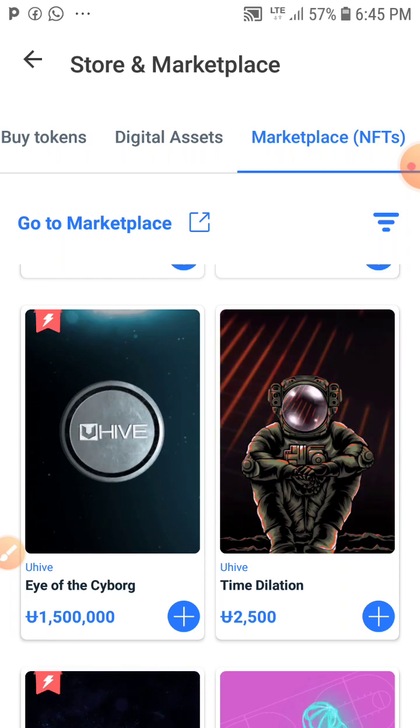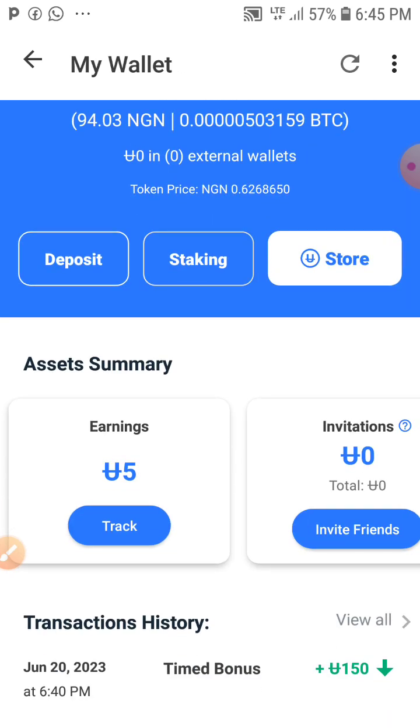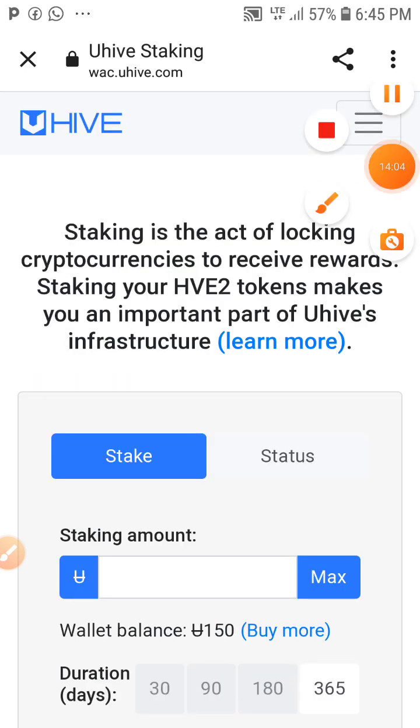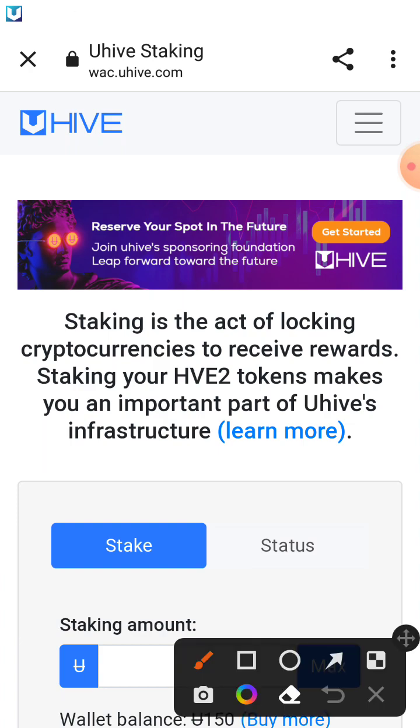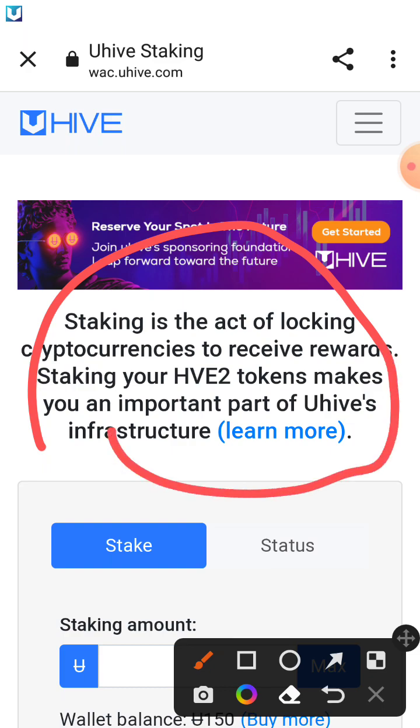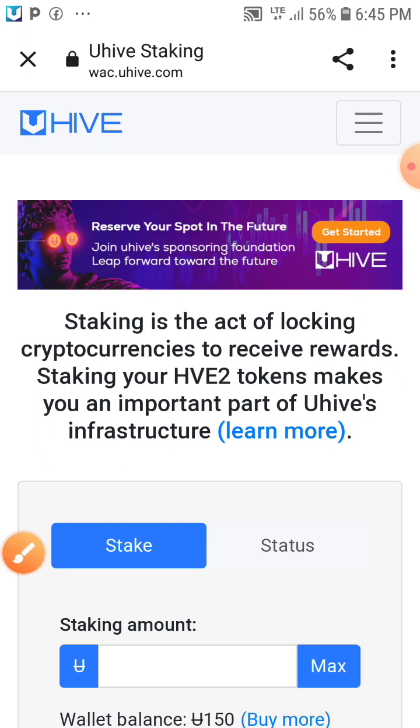All right, so let's go to the next step. You can stake on this platform. As you can see here, staking is the act of locking cryptocurrencies to receive rewards. For people that don't know what staking is in cryptocurrency, you can see that staking is the act of locking cryptocurrencies to receive rewards.